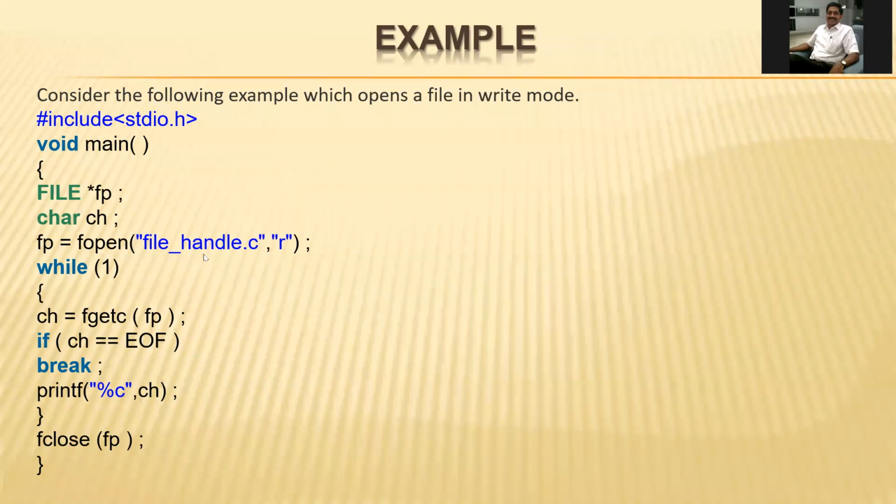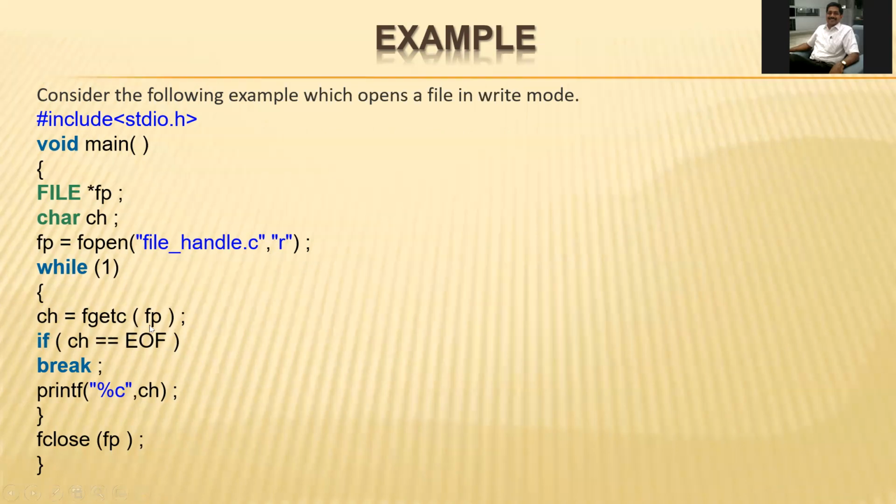In double quotation we have specified the file name, then a comma, and r is the read mode. Read mode is the purpose of that file. For what reason have we opened that file? That purpose is read. We have to read that file. So what is done here?